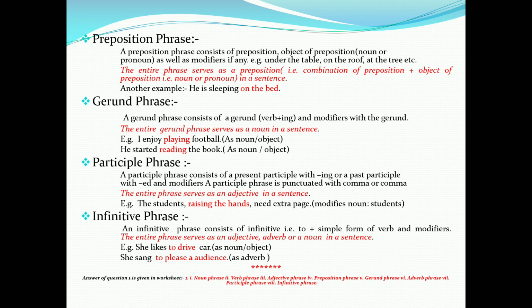Now another type is participle phrase. A participle phrase consists of present participle with ing or a past participle with ed and modifiers. A participle phrase is punctuated with comma or commas. The entire phrase serves as an adjective in the sentence.